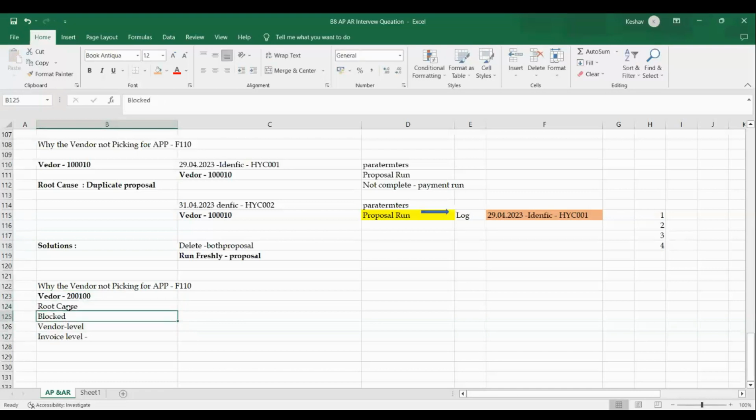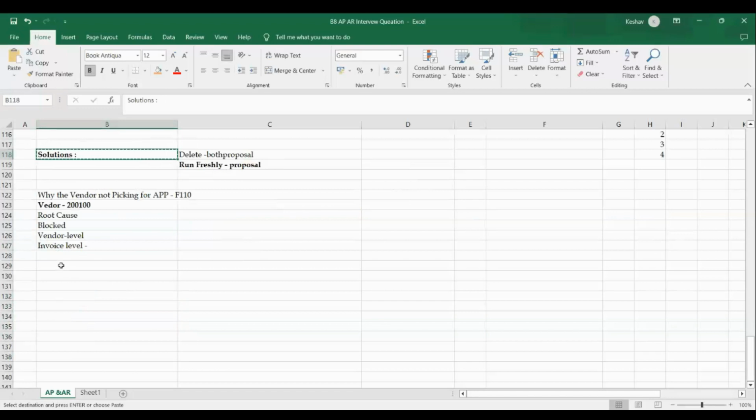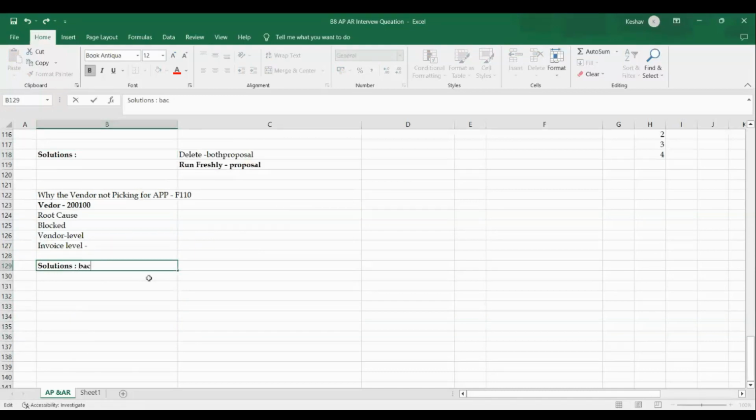Identified. What is the solution for it? Now you people tell me, as per your idea, what solution we can address to unblock. Unblock, either invoice level or vendor level, we need to drop a mail to the business: so and so vendor has been blocked, please unblock it. This is the solution you need to address, right? So this is one way.